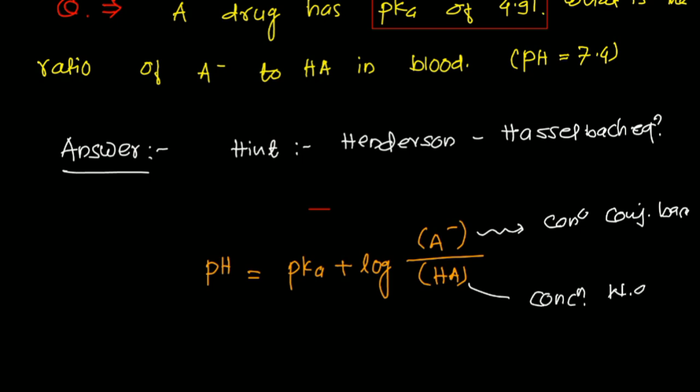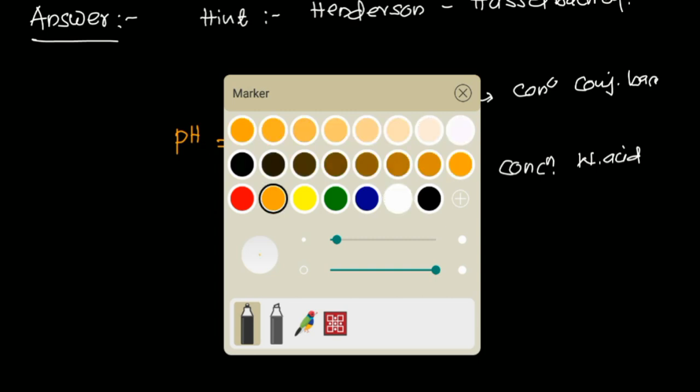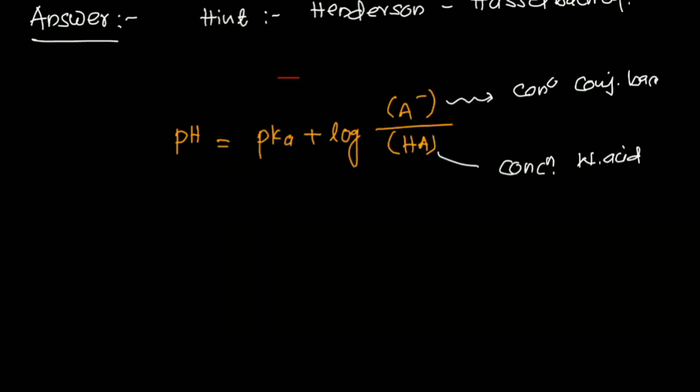Concentration of what? The weak acid. What do we have to do now? When you put the numbers into that equation, what do we get? You know that pH is given, that is 7.4. The pK is also given, that is 4.91, plus log of A minus by HA.